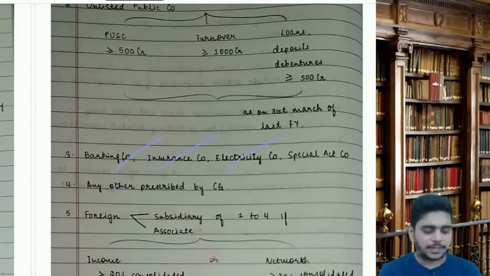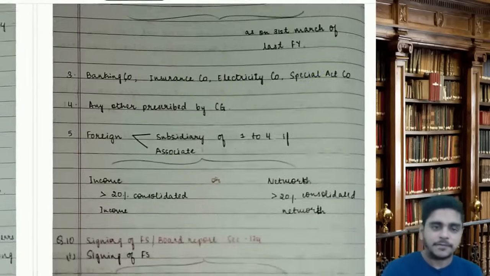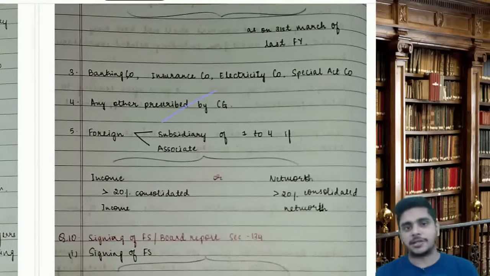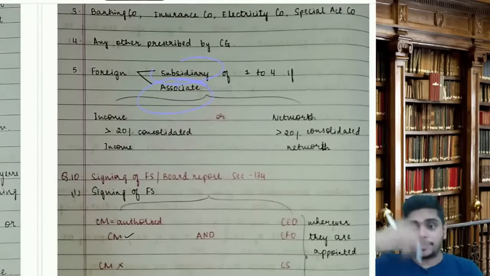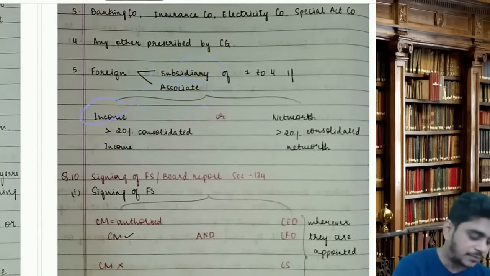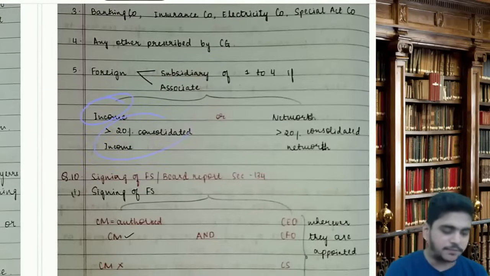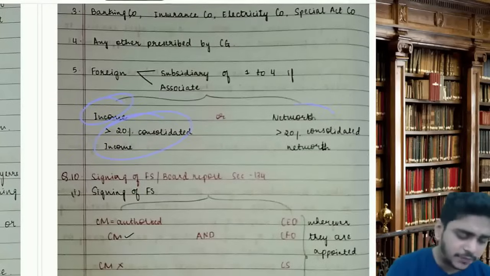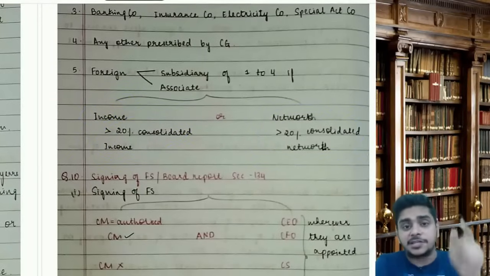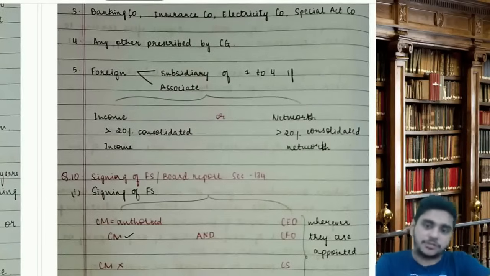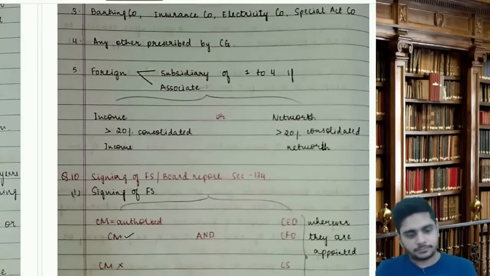Banking company, insurance company, electricity company, special act wala companies. Fourth, any other company prescribed by CG. Then, foreign subsidiary or foreign associates of 1 to 4 if the income of such foreign subsidiary or associate is more than 20% of consolidated income or net worth is more than 20% of consolidated net worth. NFRA will investigate the statutory auditor of these companies. NFRA can come in the exam as MCQ.